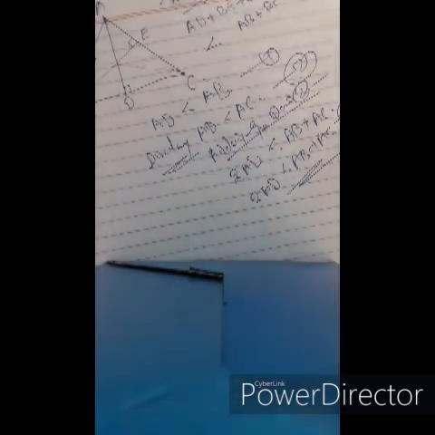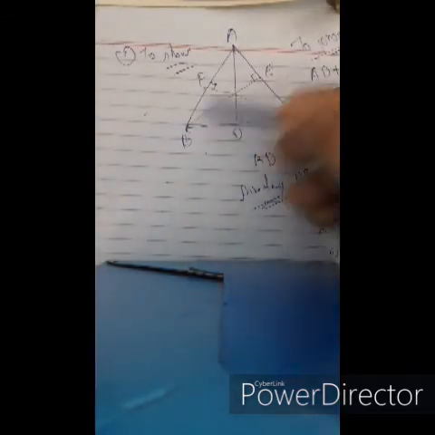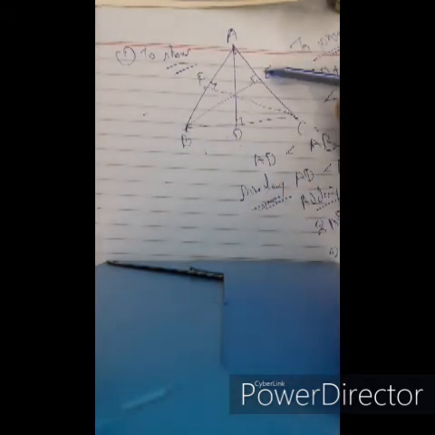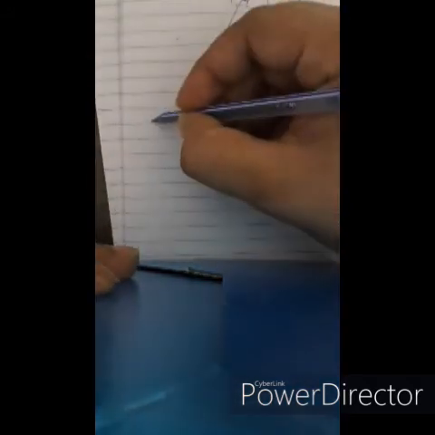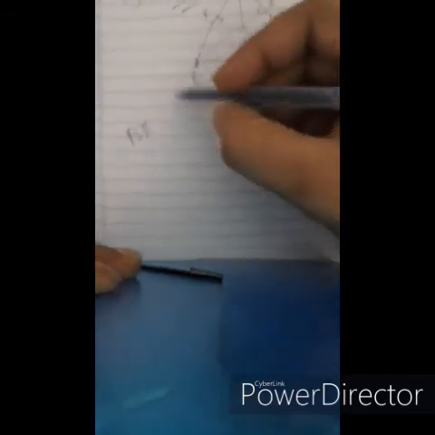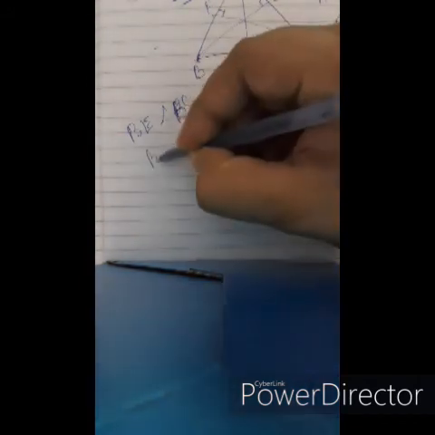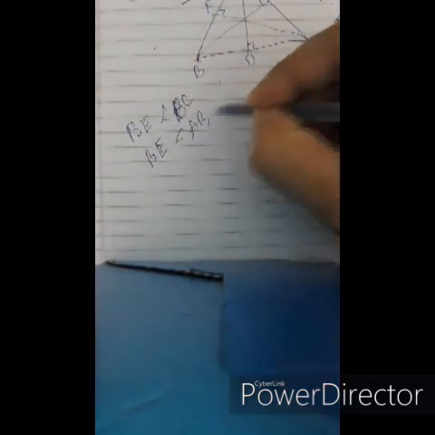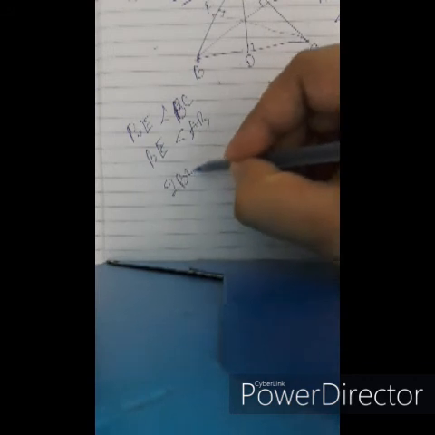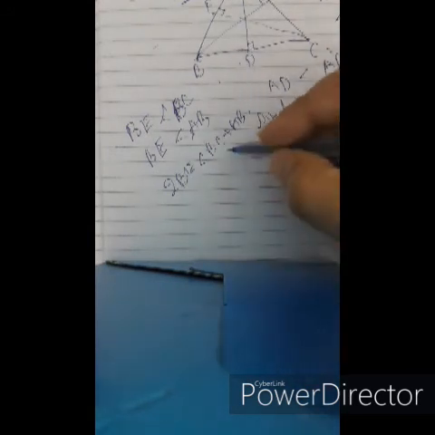Similarly, taking another, from point B to AC, the perpendicular is the shortest. So BE is less than BC and BE is less than AB. Adding these two, we again get twice BE less than BC plus AB.